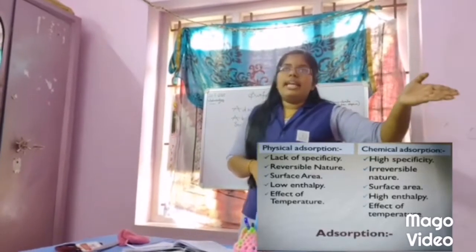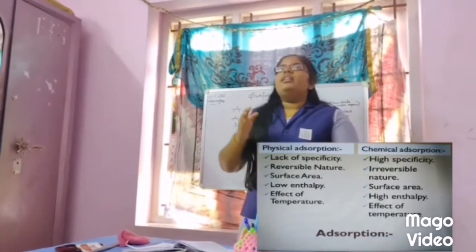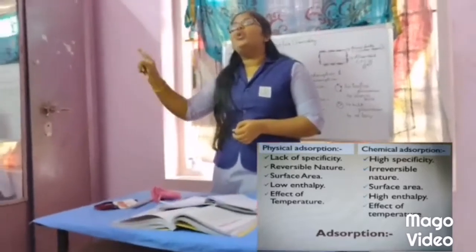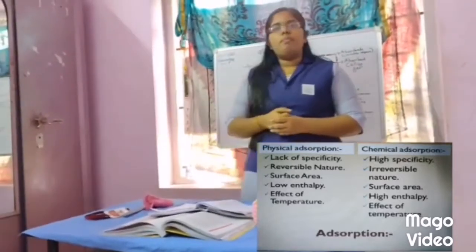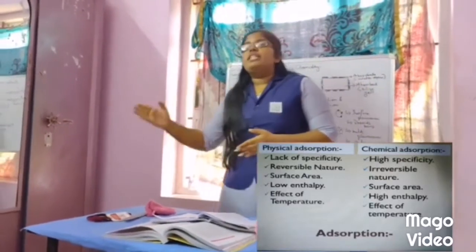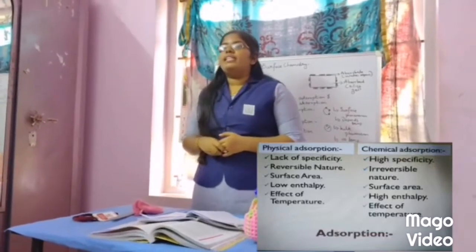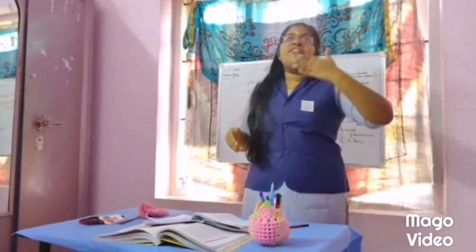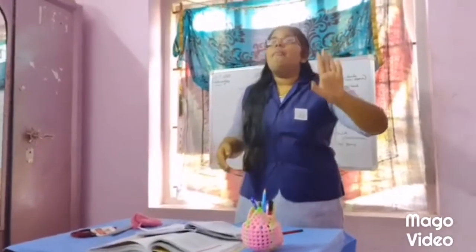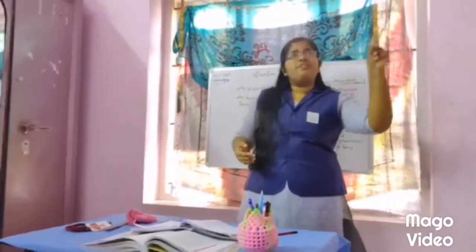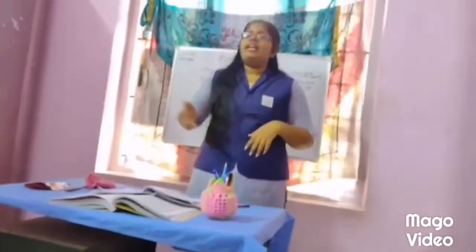But in the case of chemical adsorption, the enthalpy is more because it possesses 80 to 240 kilojoule per mole. Then, the effect of temperature. In physical adsorption, as the temperature increases, the physical adsorption decreases. But in chemical adsorption, what is the case? As the temperature increases, first the chemical adsorption increases.